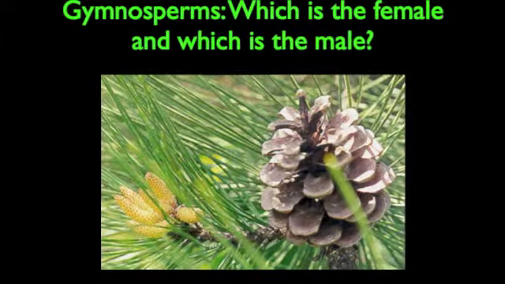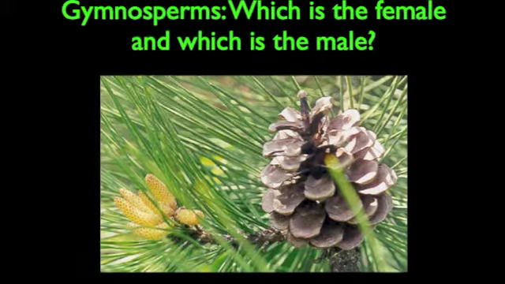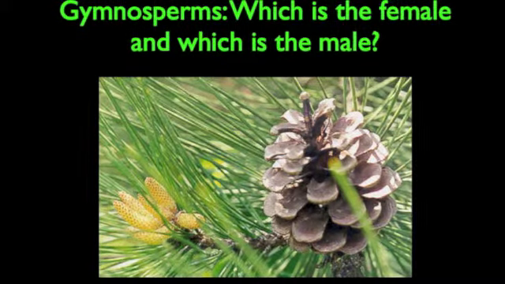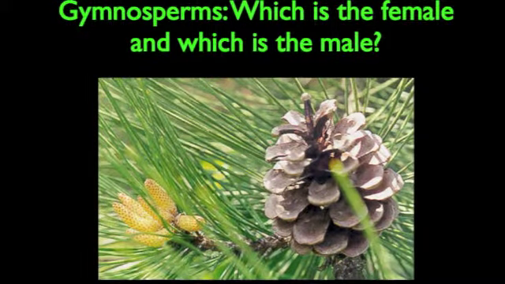Because gymnosperms do not have a flower, they do not reproduce the same way. Gymnosperms produce cones. The male and female cone usually are on the same plant.